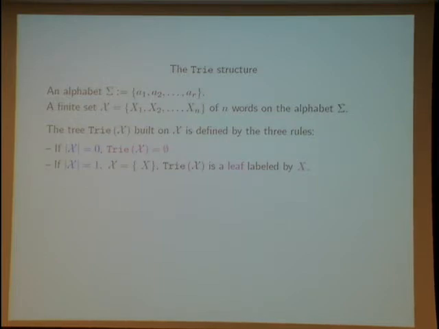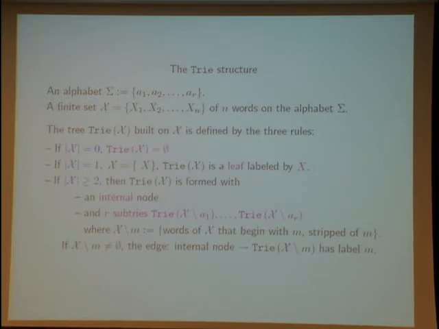The first two rules are just ending rules, and the main rule is the rule which splits with an internal node and subtrie. Okay.